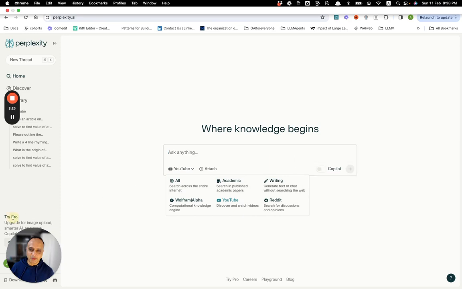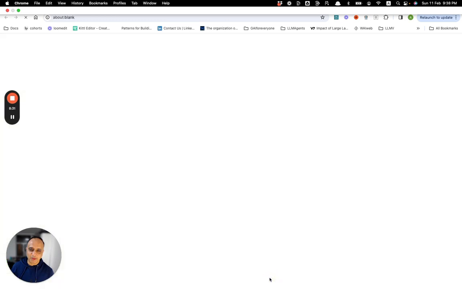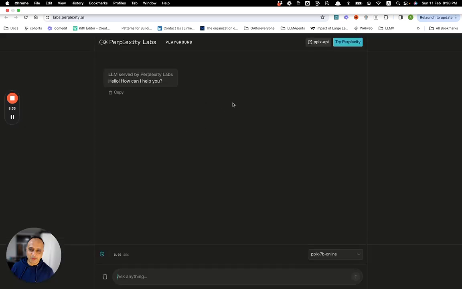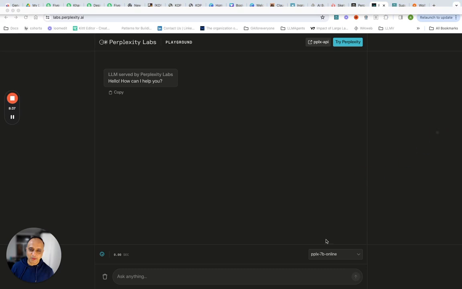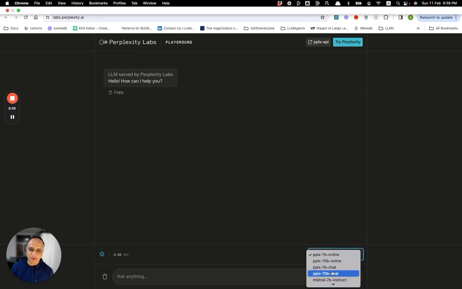And the Pro version gives you access to more features, including API. There's this interesting feature called Playground. When you click on Playground, it takes you to the Perplexity Labs Playground, where you can select one of the models.